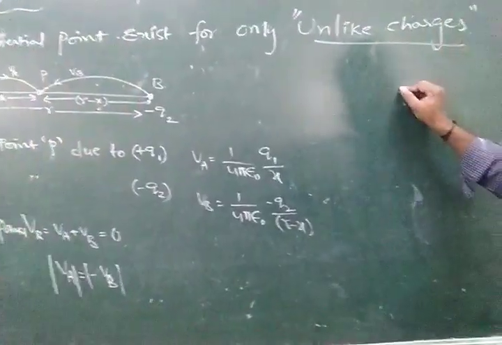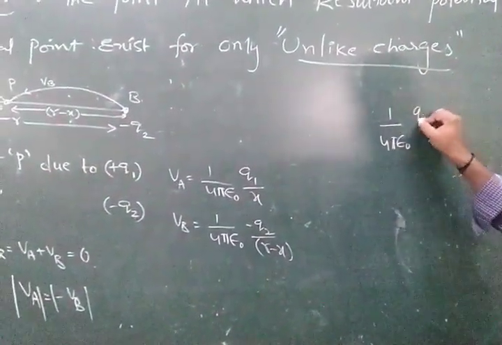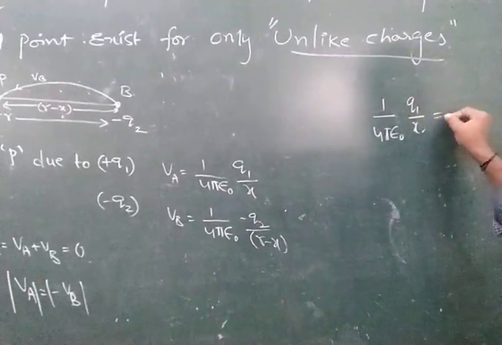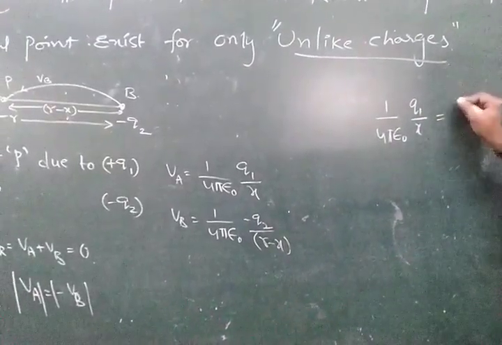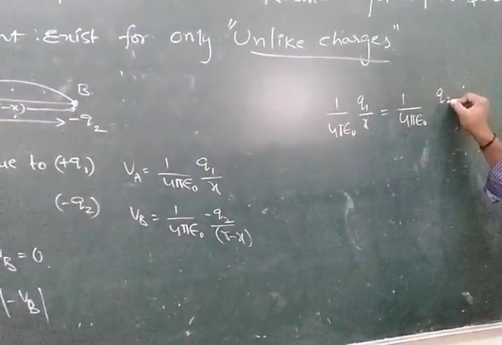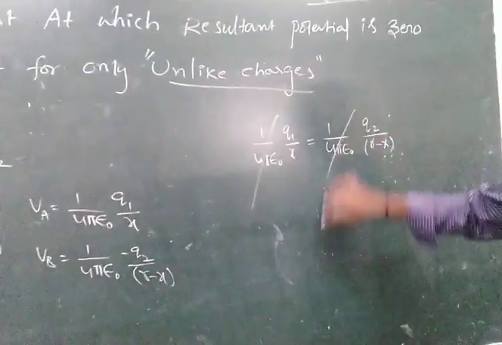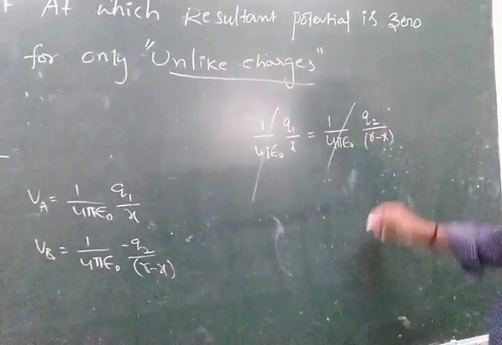Then what do we get here? 1 by 4 pi epsilon naught into Q1 divided by X is equal to 1 by 4 pi epsilon naught into Q2 divided by R minus X. Epsilon naught gets cancelled.